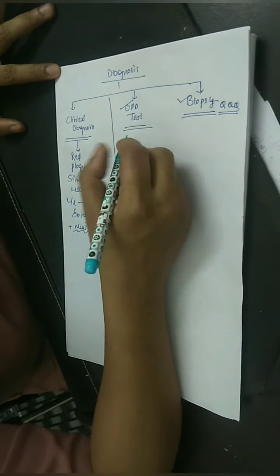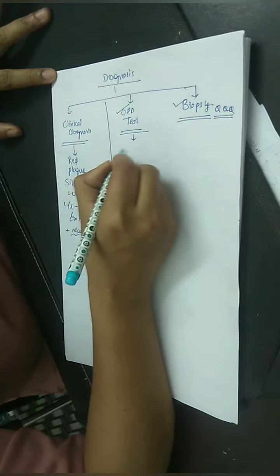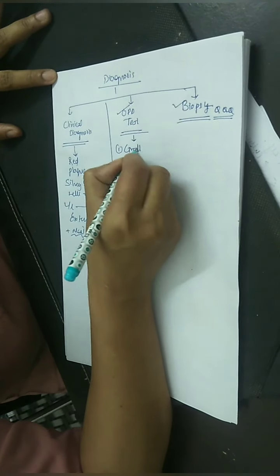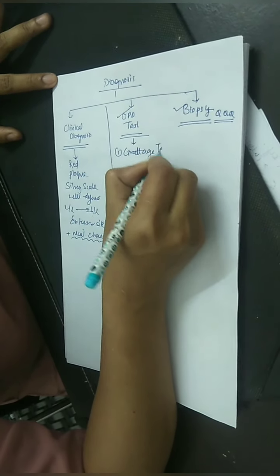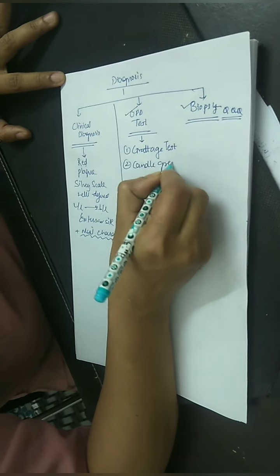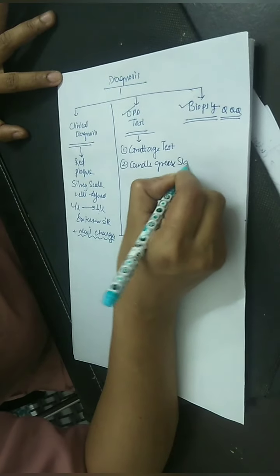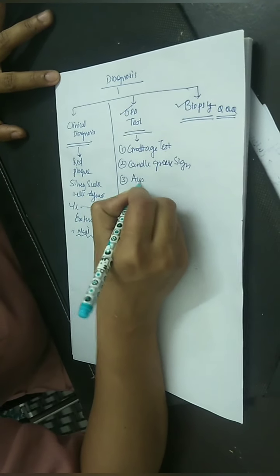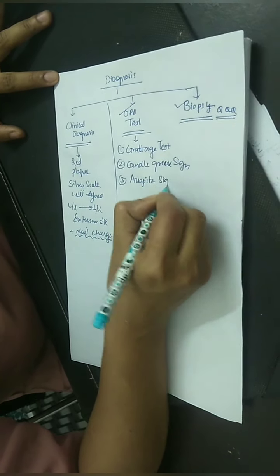Now, what is the OPD test? The most important OPD test is the Grattage test, and the 2 important signs are candle grease sign and Auspitz sign.